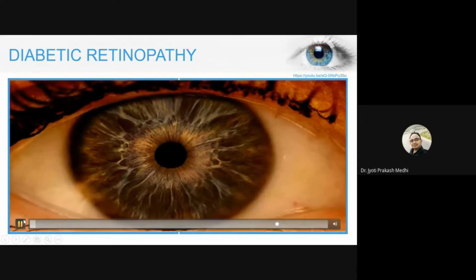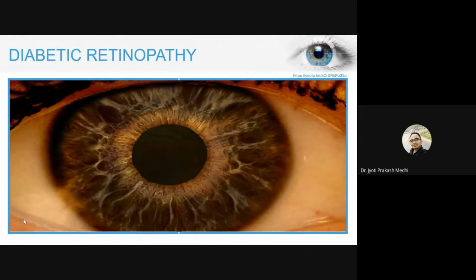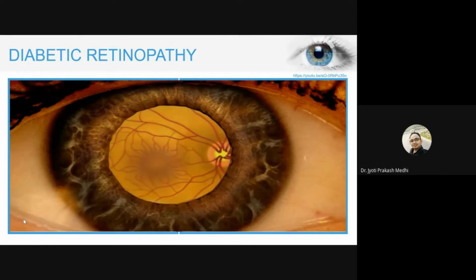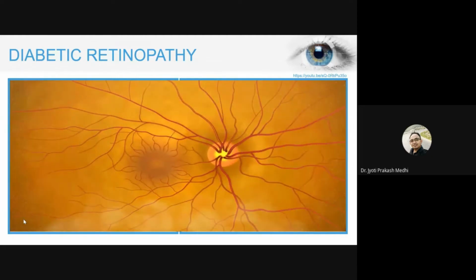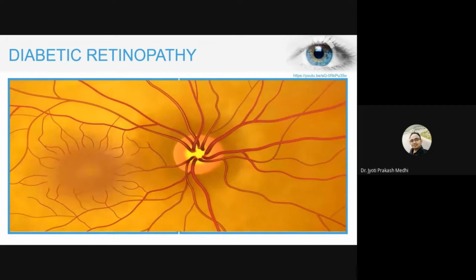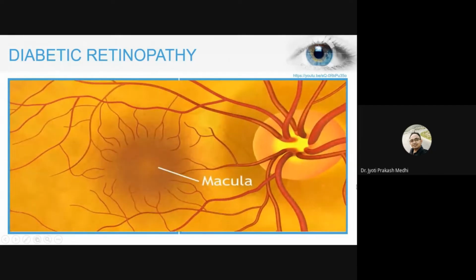Diabetic retinopathy during a comprehensive dilated eye exam. The patient receives special eye drops that dilate the pupils. The pupils open wide, allowing the doctor to see the back of the eye clearly. When eyes are dilated, the doctor can clearly see the retina, optic nerve, and the macula.